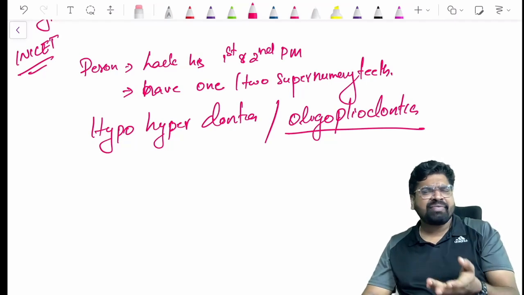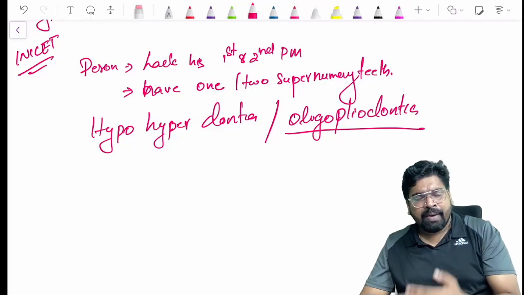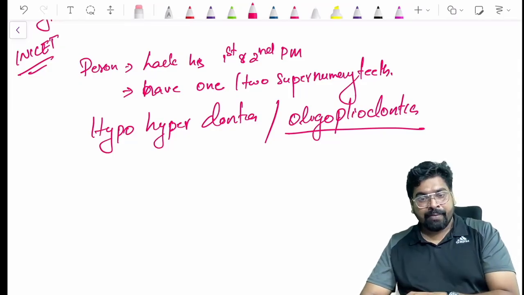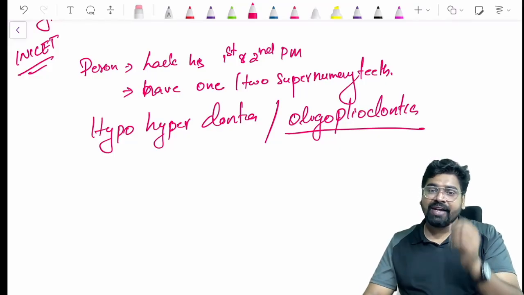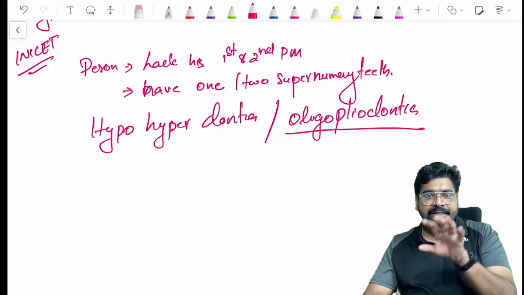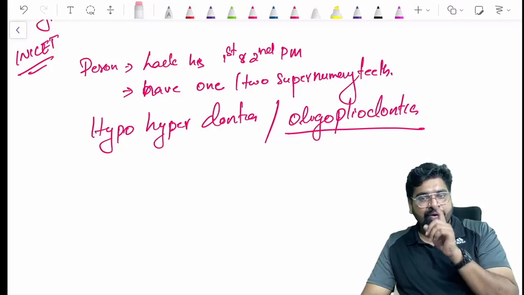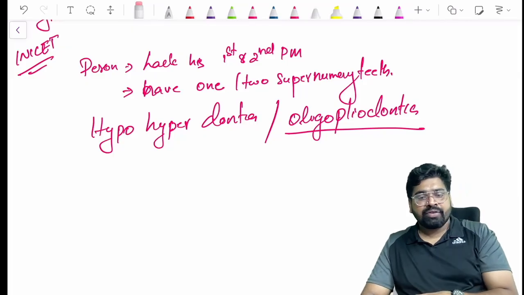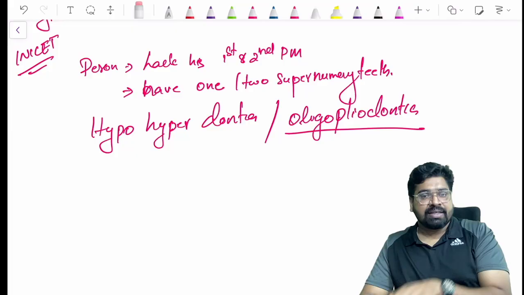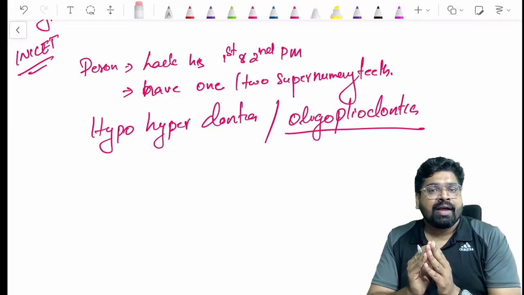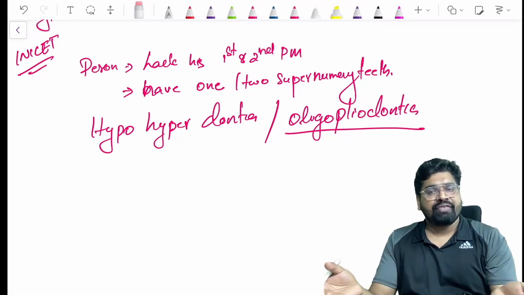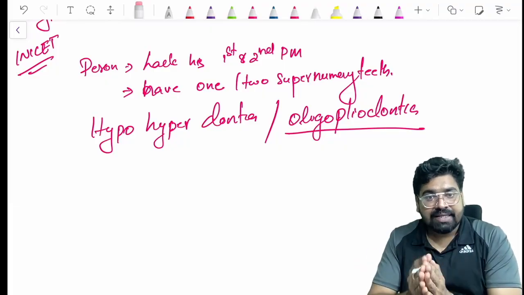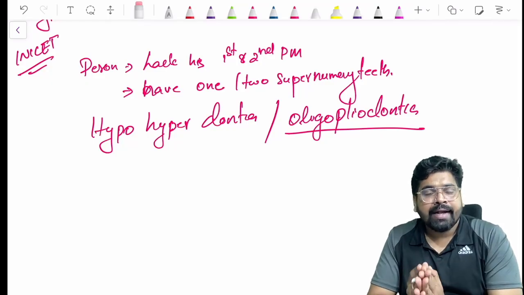We may feel that these terms are so simple or so silly, but INICET people ask very basic questions. Most of the questions will be very basic, which we try to omit. But there lies the problem. If you miss one basic question, you will face difficulty in cracking it, because most students will not miss basic things. We should be thorough with the basics. A bouncer question will be a bouncer for every student. There is less chance, but basics will give you a good score and a good rank.